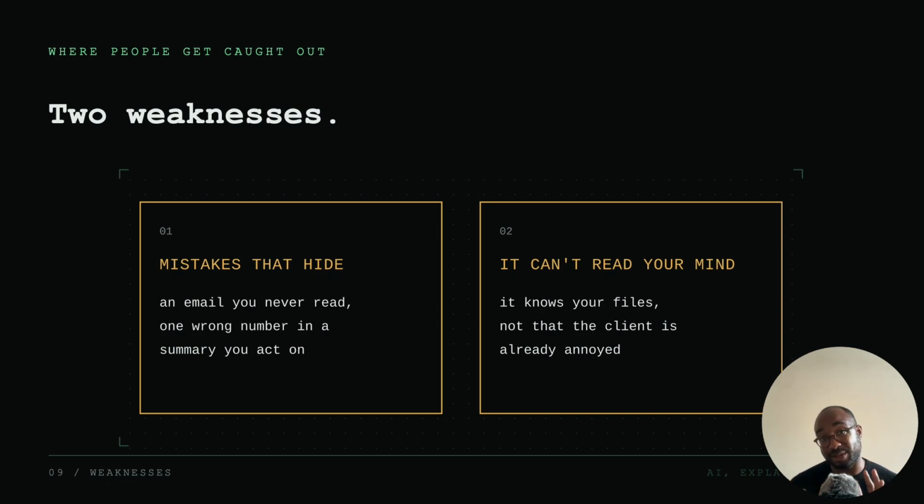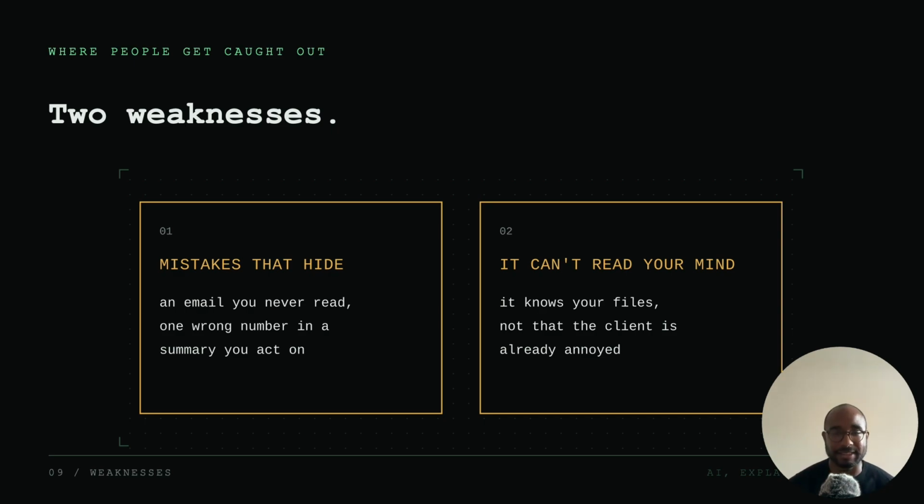But as with anything good, there's always a drawback somewhere. And I've highlighted 2 things here. Number 1, agents are at their worst when a mistake is easy to miss. So for example, and I've had this before, an agent that I've made sends an email out. I haven't read it. I didn't know it sent the email out, and I panicked when I found out. Or even worse is it gets numbers wrong, and then you make a decision based on those numbers. Let's say you work for a company, you end up using those numbers as evidence for a decision you've made in the company report or in a presentation.